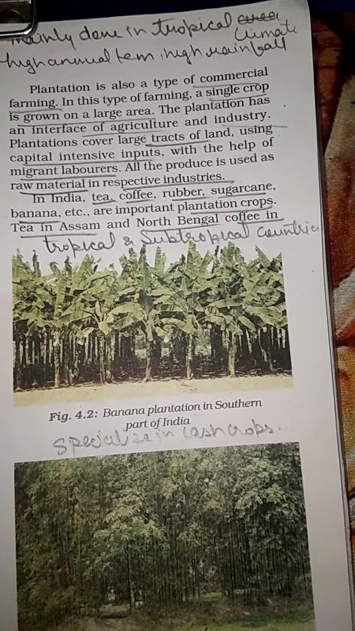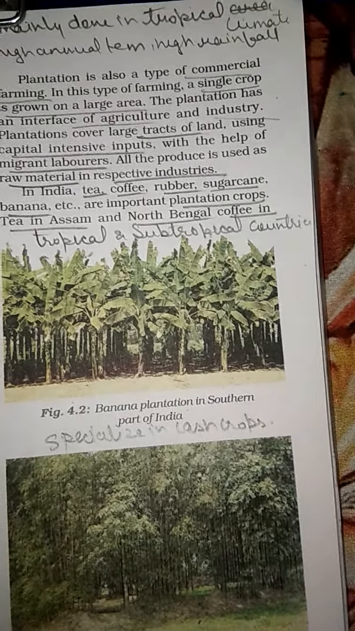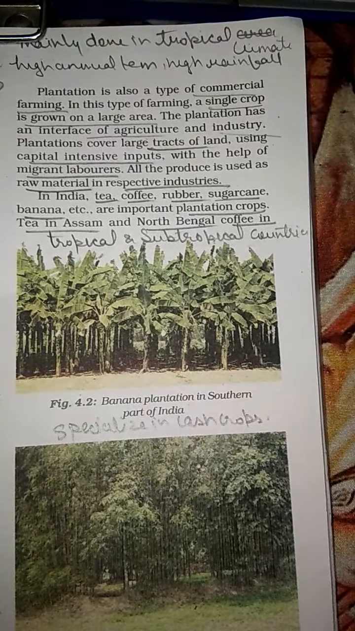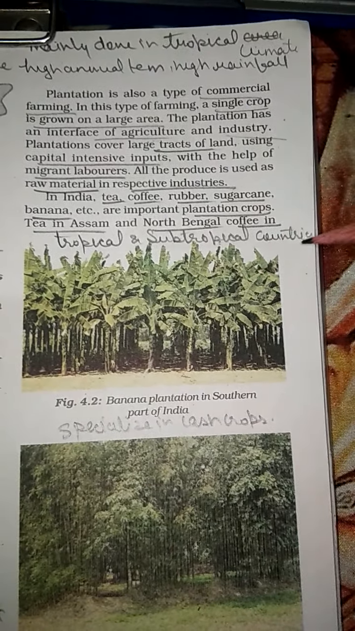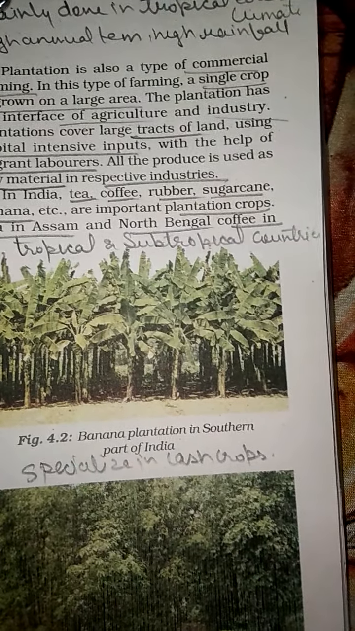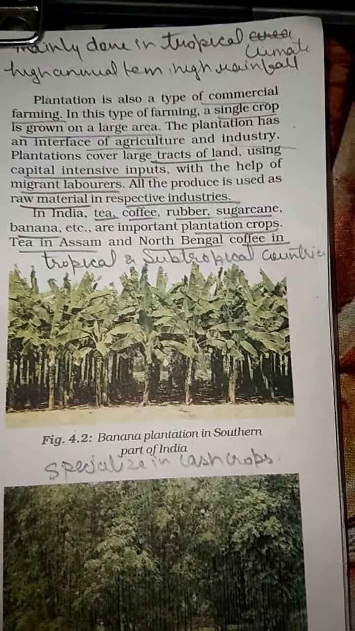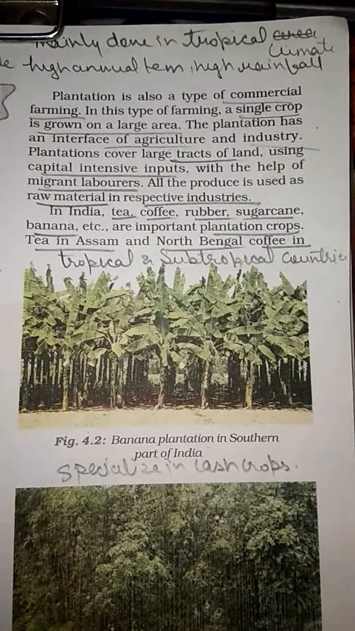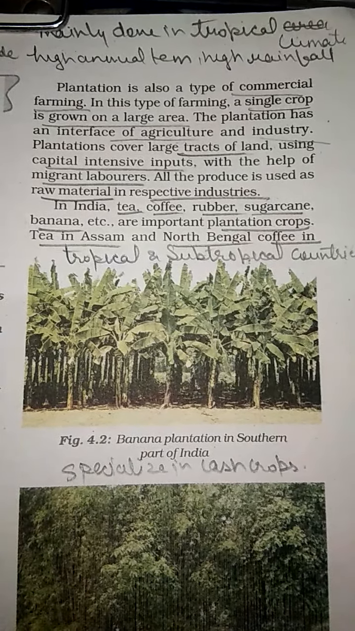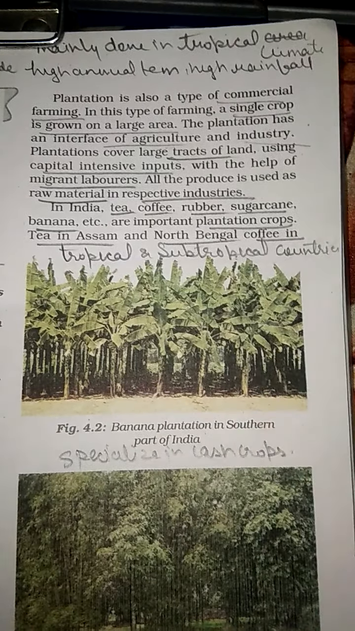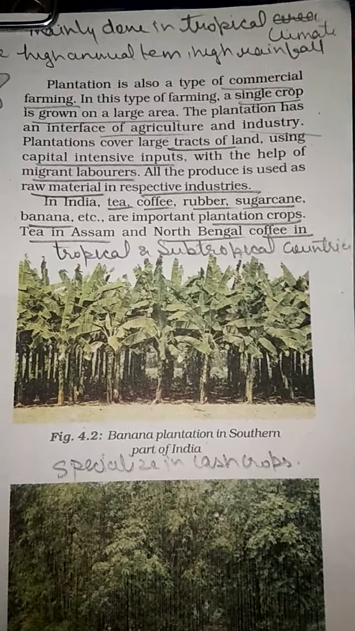High rainfall is required, and high temperature is required for the production of plantation farming. This is mostly done in tropical and subtropical countries. Plantation is also a type of commercial farming. In this type of farming, a single crop is grown on a large area. Plantation is an interface of agriculture and industry. It is linked with the industry.